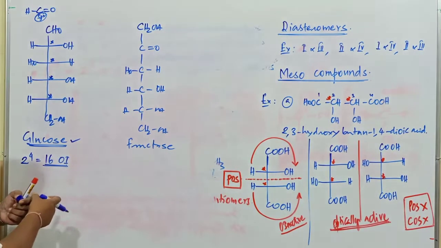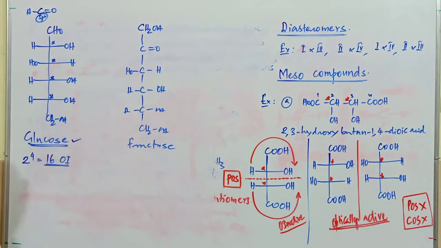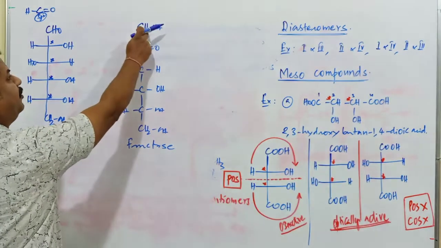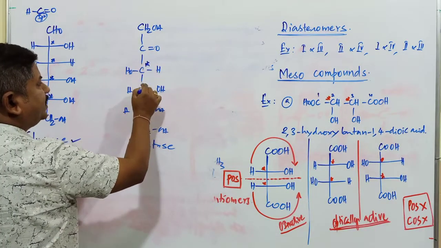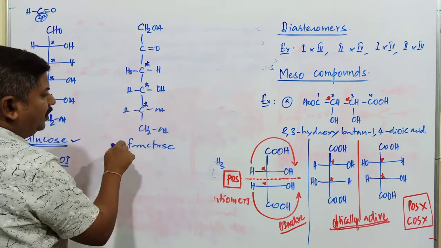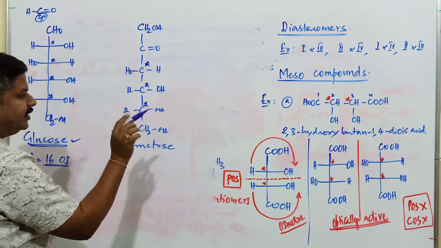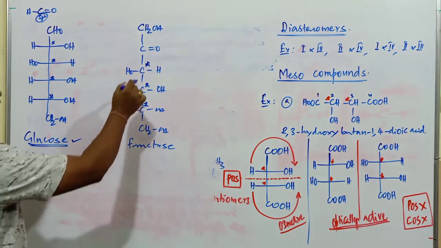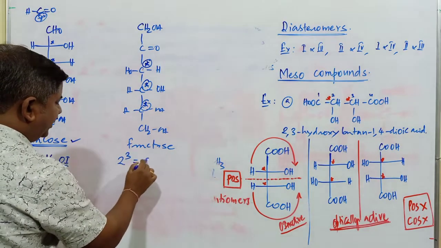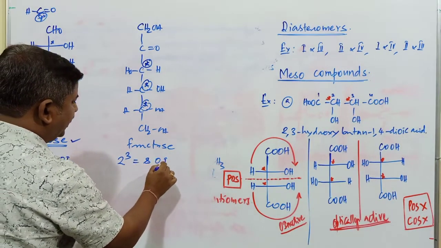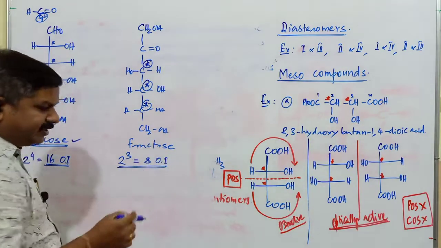They are also isomers having the same molecular formula. This carbon atom, with the same 2 hydrogen atoms, cannot be chiral. sp2 hybridization, so it is not chiral. This is chiral, this is chiral, this is chiral. What about this carbon atom? Same hydrogen atoms, so it is not chiral. But the compound has 3 chiral carbon atoms. This is 2 to the power of 3, which is equal to 8 optical isomers exhibited by this molecule.